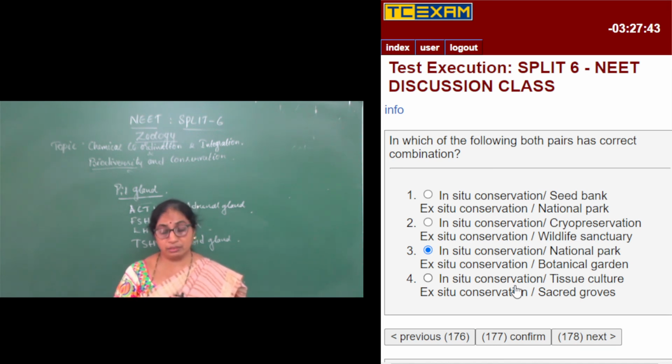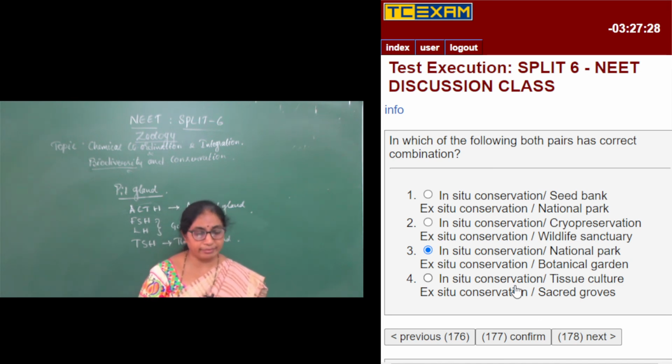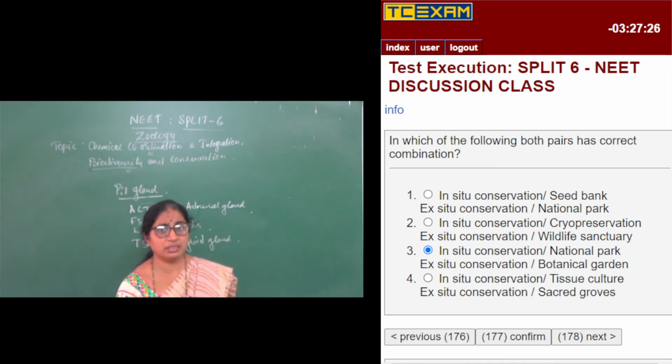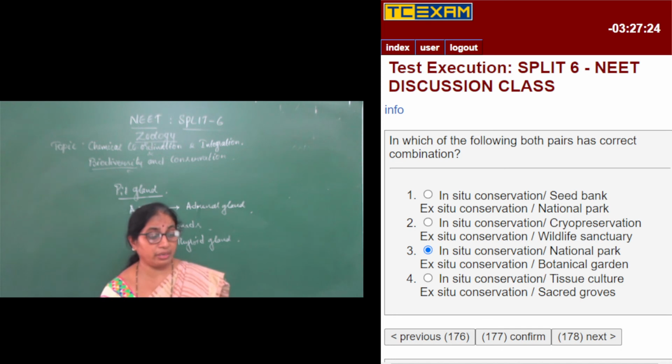That area of forest is conserved, and it is an example for in situ conservation. For example, we have many sacred groves in the Western Ghats of Karnataka and also the Aravali Hills of Rajasthan. Chanda and Bastar of Madhya Pradesh are also examples of sacred groves.